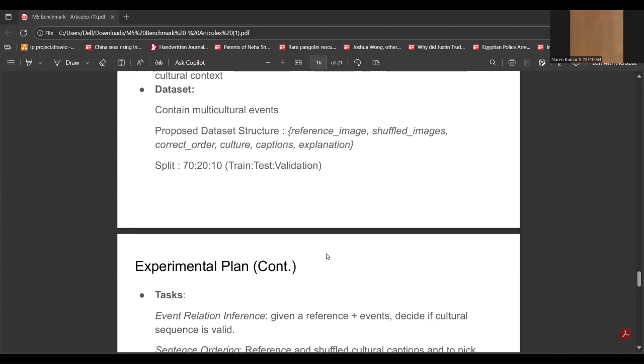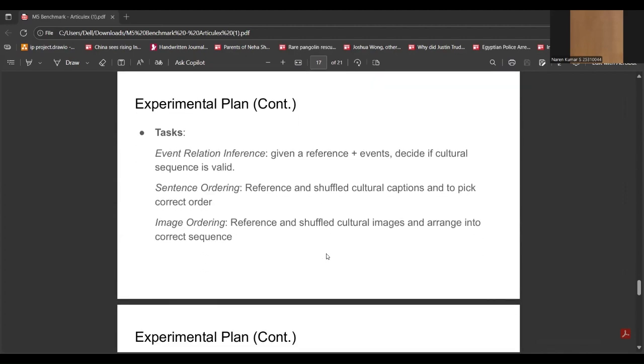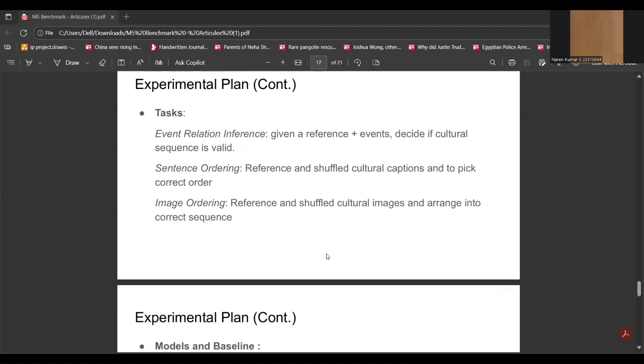And the split that we are using is a standard split, which is 70 to 20 to 10, train, test, validation. The tasks we are trying to achieve are event relation inference, sentence ordering, and image ordering. Event relation inference is where you give an image as a reference and then shuffled images, and those would be the events, and the model needs to order them properly. Then there is sentence ordering, where each caption of the images is given in a shuffled manner, and it does it similarly to the image ordering.